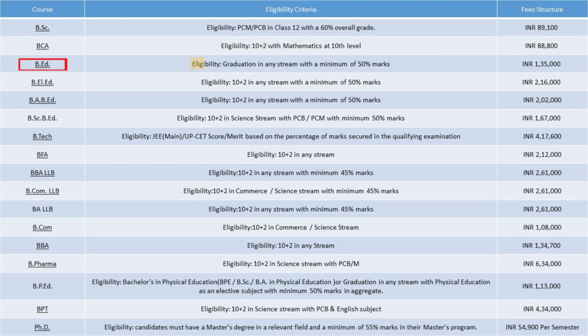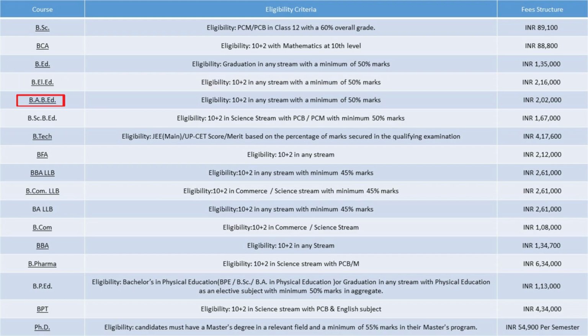Eligibility of B.Ed, graduation in any stream with a minimum of 50% marks. Fee structure of B.Ed, 1.35 lakhs. Eligibility of BL.Ed, 10+2 in any stream with a minimum of 50% marks. Fee structure of BL.Ed, 2.16 lakhs.